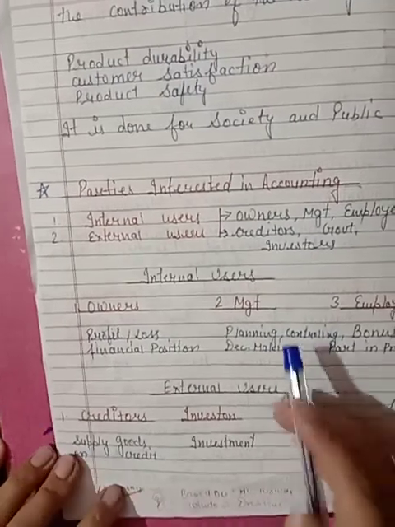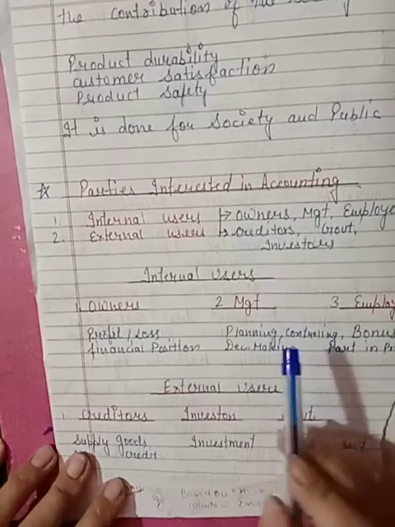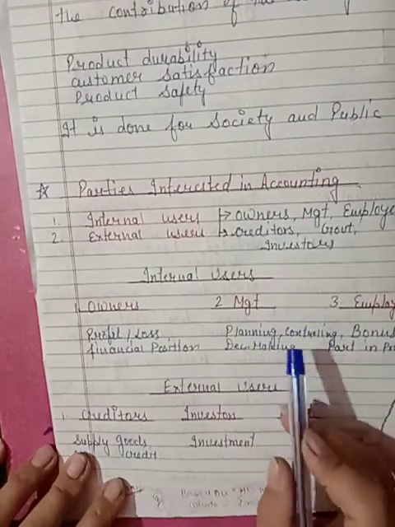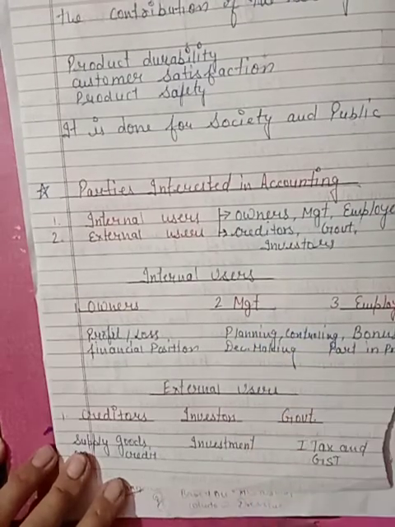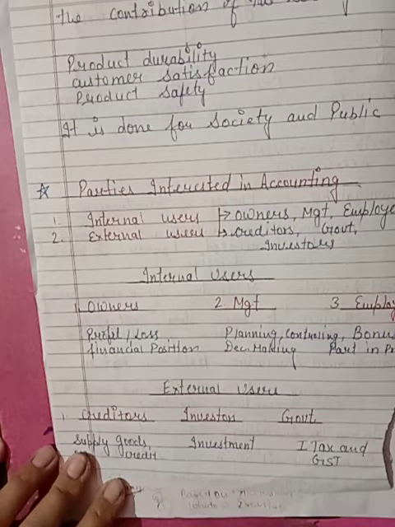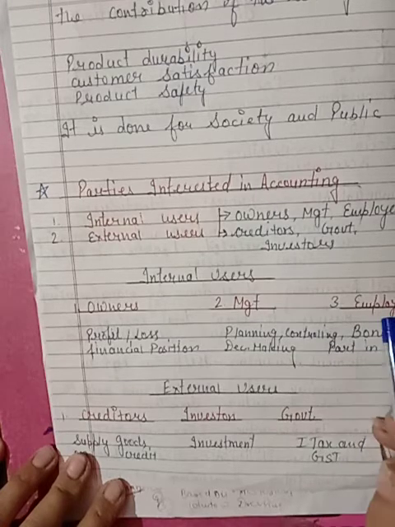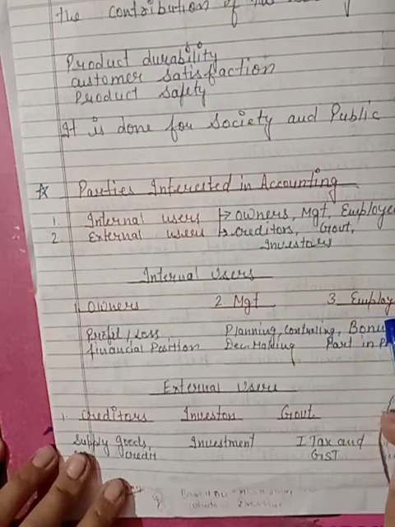Then the next is management. As earlier I told you, the management can take decisions, can frame the policies, can do the planning with the help of accounting. Because of these facts, because of this data, they can take decisions, they can do the controlling, and they can take better decisions for the future. Right, students?